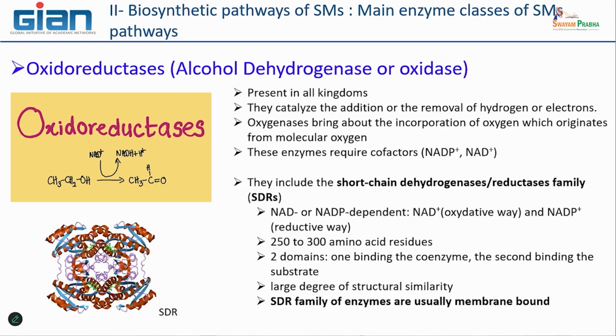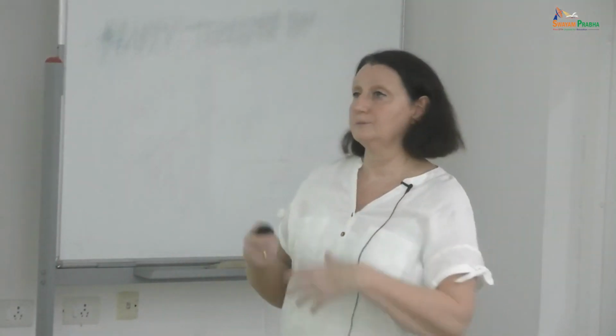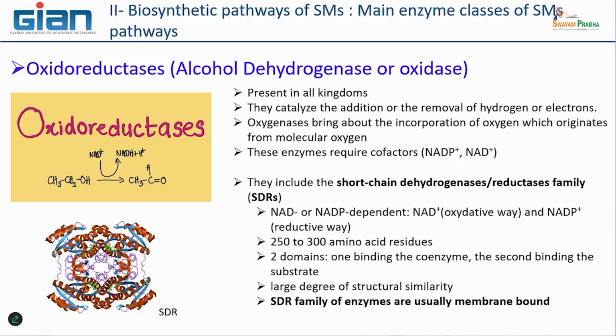So they are able to add hydrogen or to remove hydrogen on a molecule. What is interesting is that, in fact, they can also incorporate oxygen, okay, in this case. So by this activity, oxidoreductases can change the property of the molecule by the addition or the removal of these 2 types of atoms, hydrogen and oxygen.